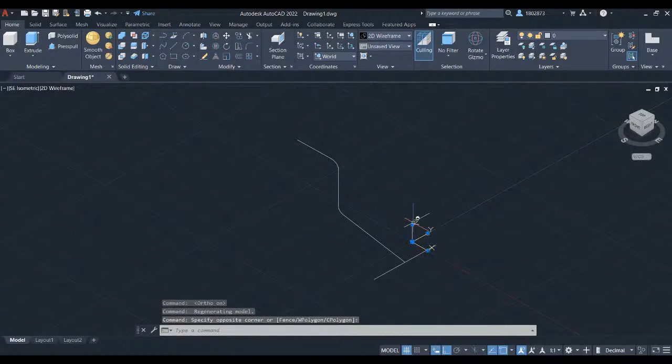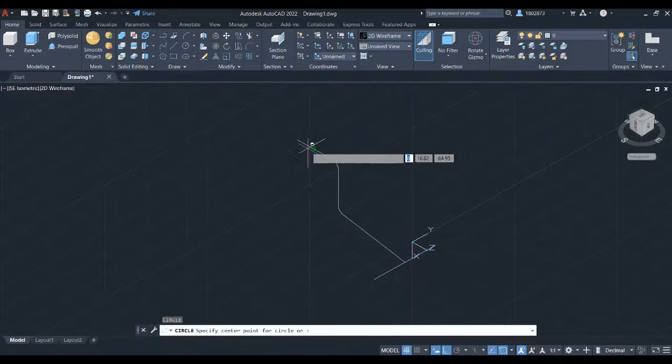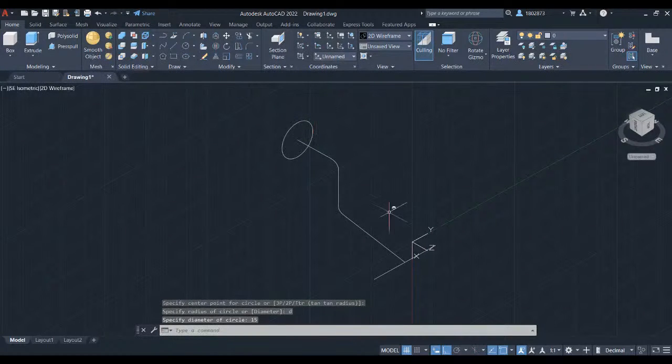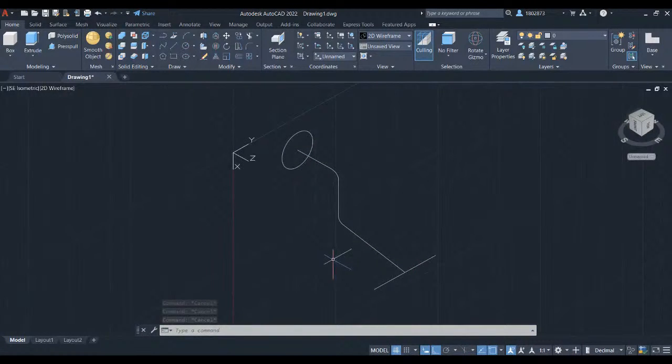You will now rotate this UCS icon in this direction. Press C for circle and press enter. Left click here and press D for diameter. And let's key in 15. Hit enter. We are done sketching out the path for our pipe wheel.